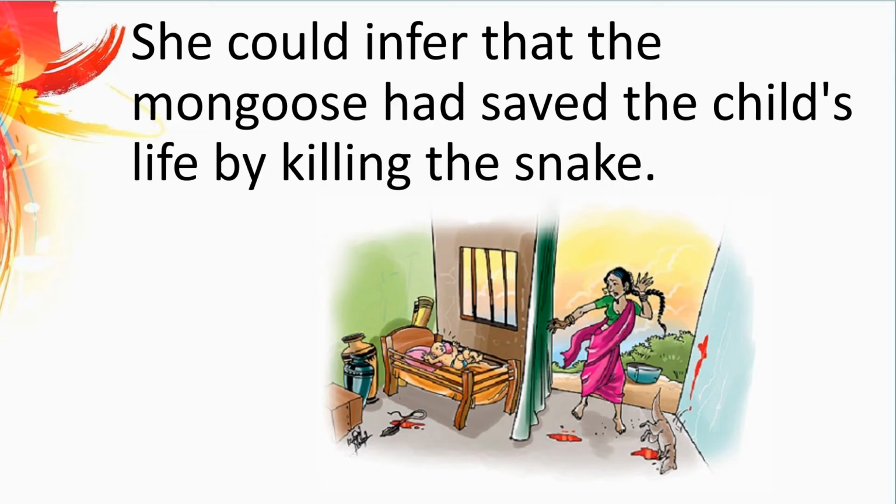We could infer that the mongoose had saved the child's life by killing the snake. The mongoose is known for its ability to fight and kill snakes, especially cobras. They are specialized predators of snakes, while their thick coats and quick speed also come in handy during conflicts.